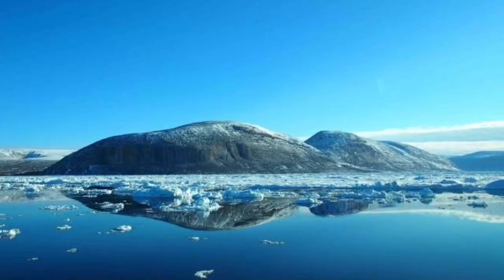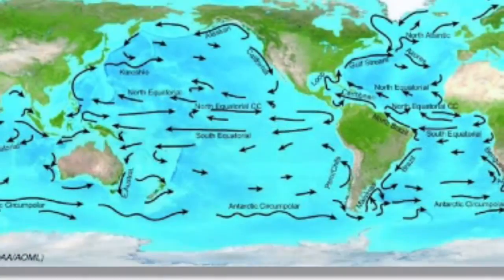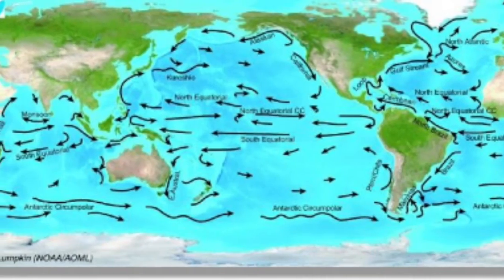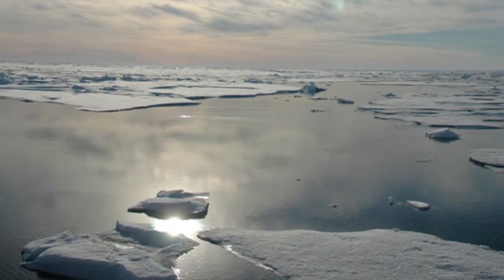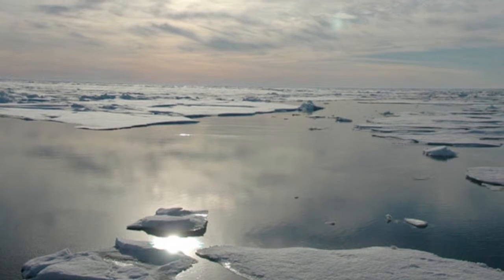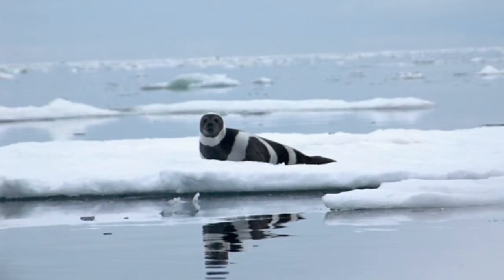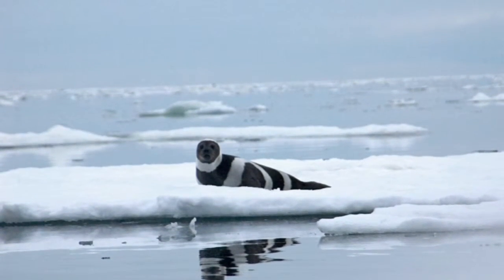Winter temperatures are increasing at a faster rate than summer temperatures. Warm water currents flow to the Arctic, making it difficult for sea ice to grow. Did you know that the sea ice is shrinking at 86,000 square kilometers a year, and that the amount of Arctic sea ice has decreased by 12% every decade? This decrease in sea ice has had a domino effect on marine mammals that live in the Arctic.